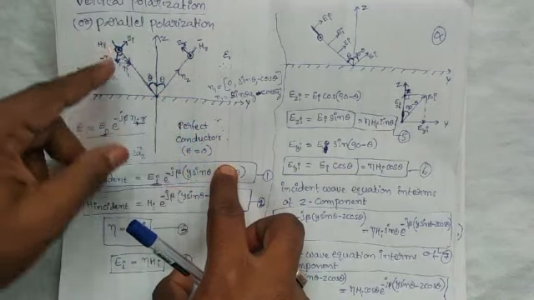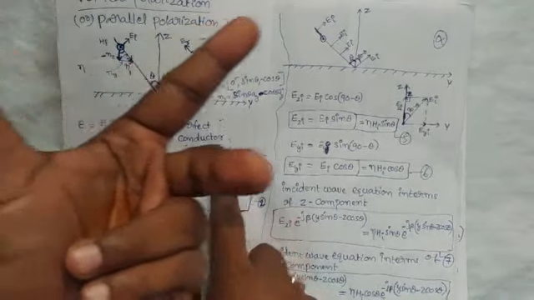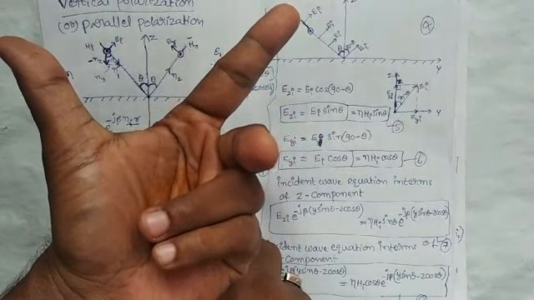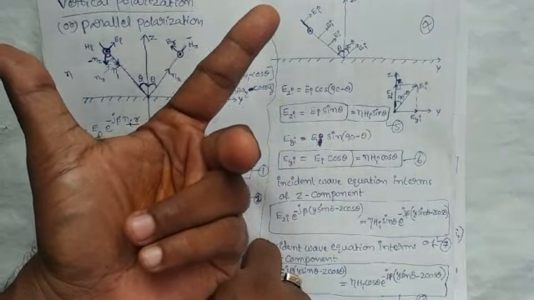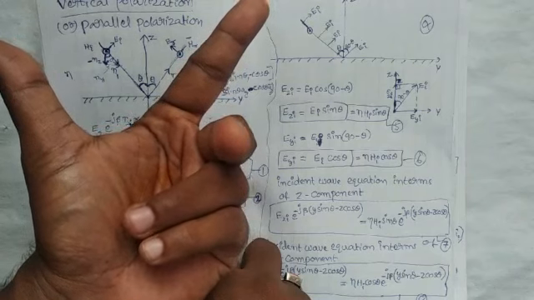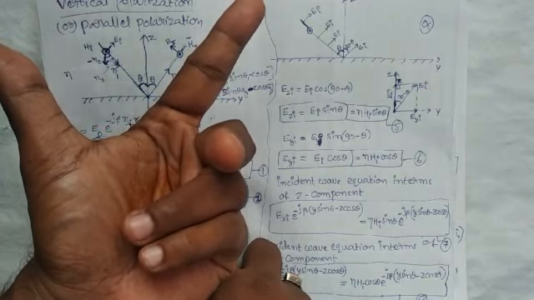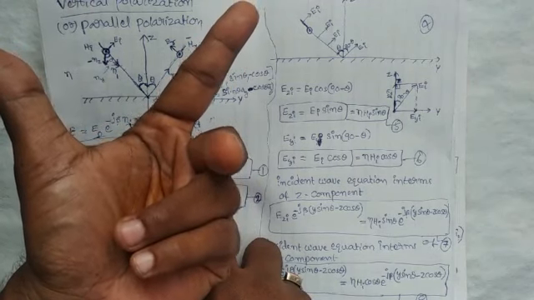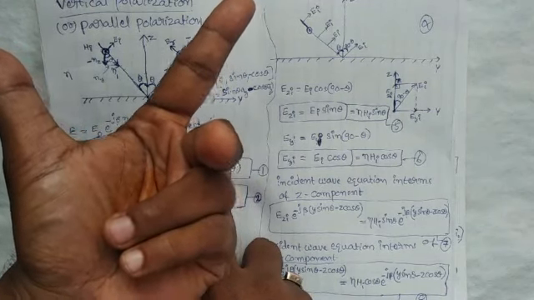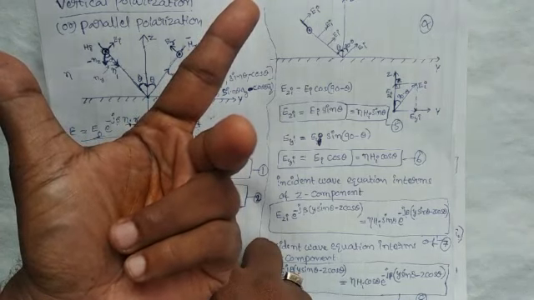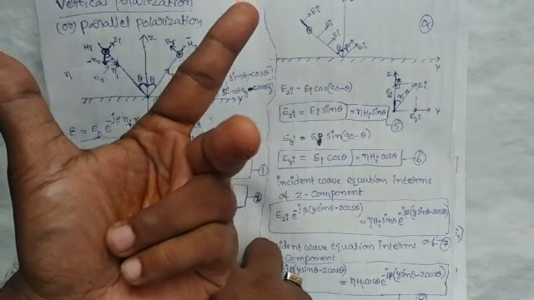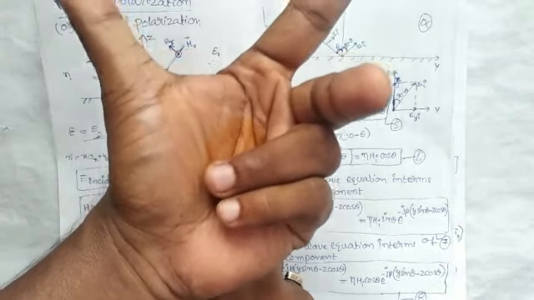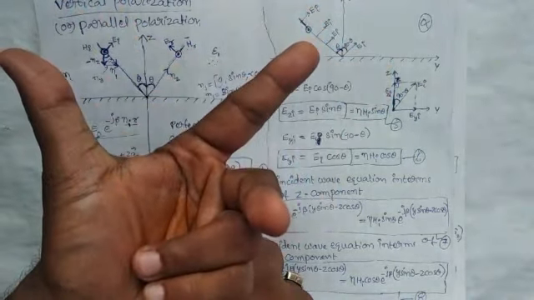We are also indicating the direction of propagation, electric field intensity and magnetic field intensity for the reflected wave. Here the forefinger indicates the direction of propagation of the reflected wave, the middle finger indicates the direction of magnetic field intensity, and the thumb indicates the direction of electric field intensity.